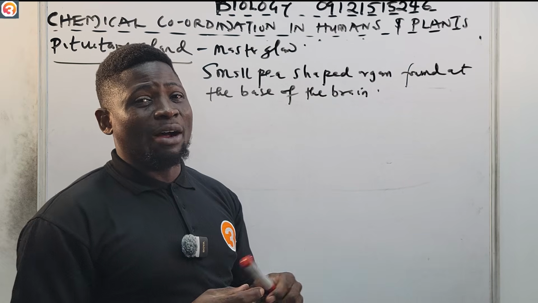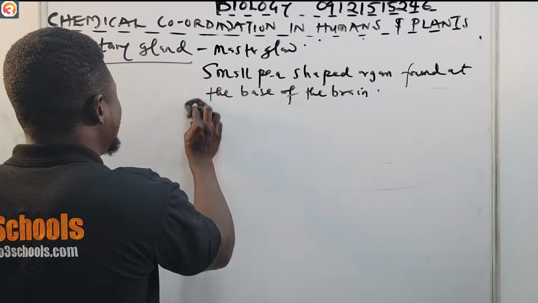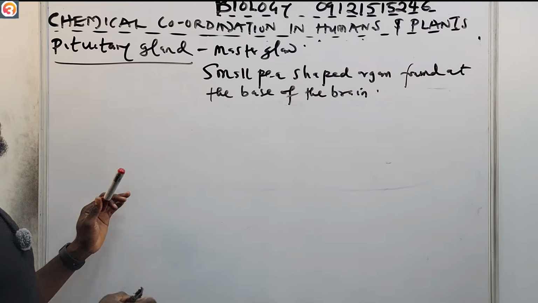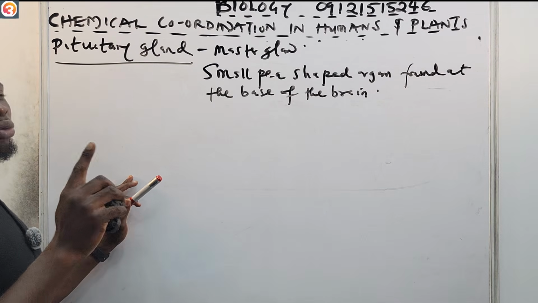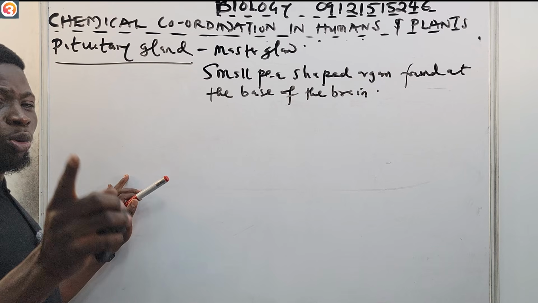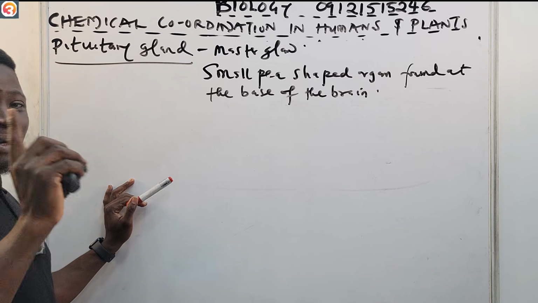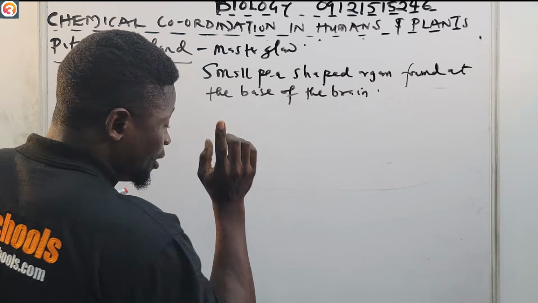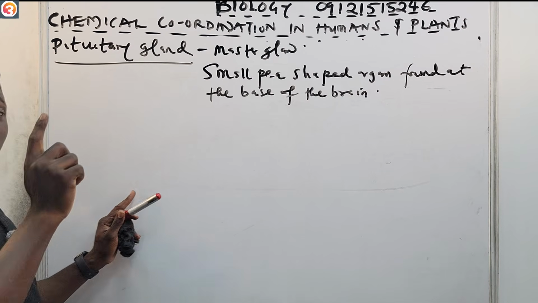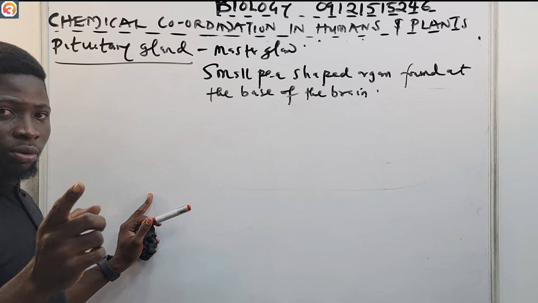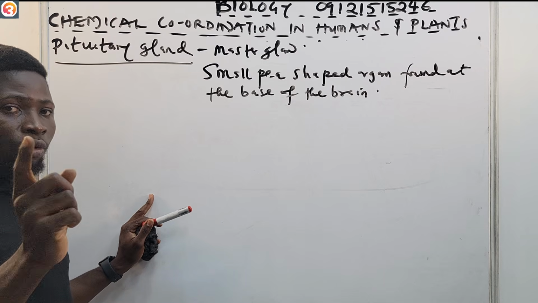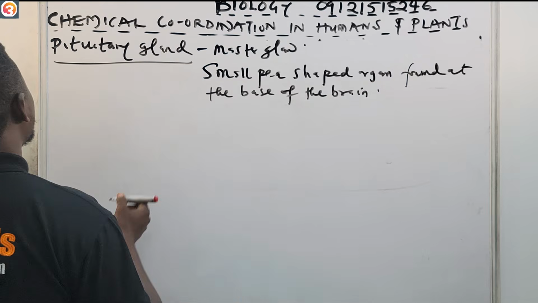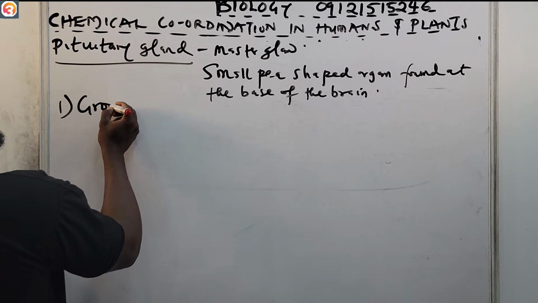Examples of the hormones of the pituitary gland are many. We have the anterior pituitary hormones, and we also have the posterior pituitary hormones. You must know all of them and their uses. They are very, very important. Note also that the pituitary gland produces the growth hormone. So let us see examples of pituitary gland hormones. Number one, we have the growth hormone, which I spoke about.